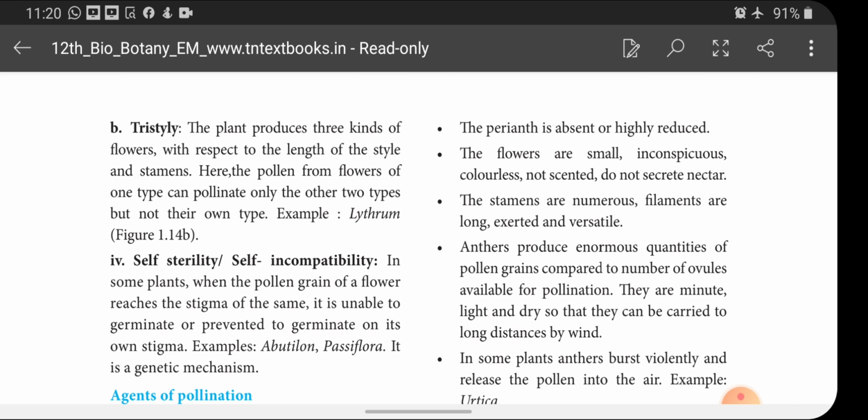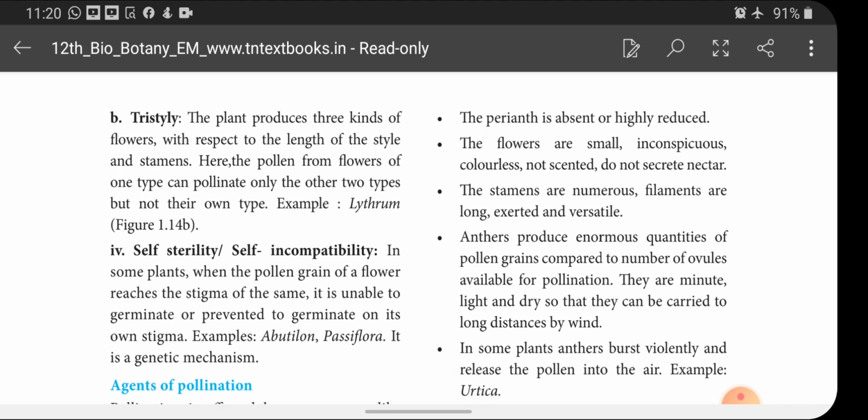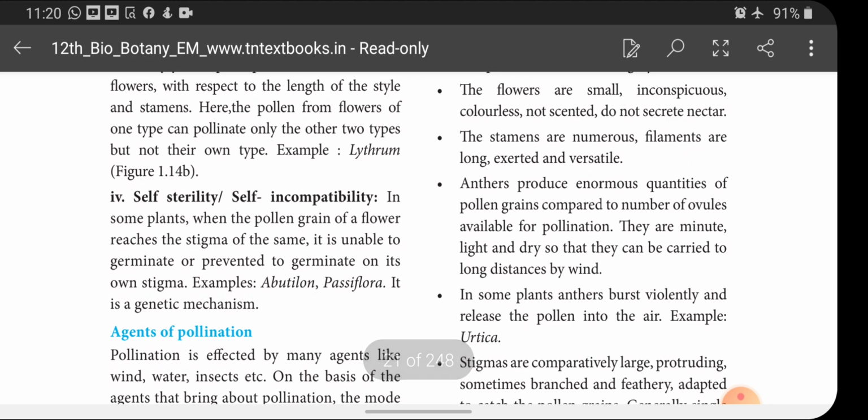That is, pollen from flowers of one type can pollinate only the other 2 types but it cannot pollinate by itself. This is called tristyly. Next, the 4th one is self-sterility or self-incompatibility.